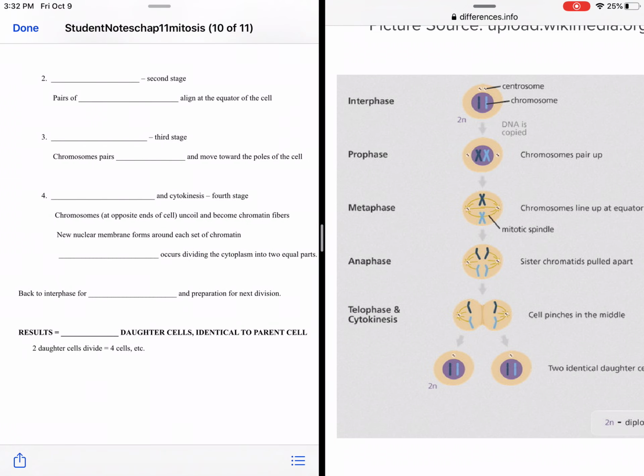After the cell splits into cytokinesis, making 2 new daughter cells, it returns back to interphase for growth and preparation for the next cell division. The final result is 2 daughter cells, which are identical to the parent cells. Then the 2 daughter cells would divide again and make 4 cells, the 4 cells would divide again and make 8 cells, and so on.